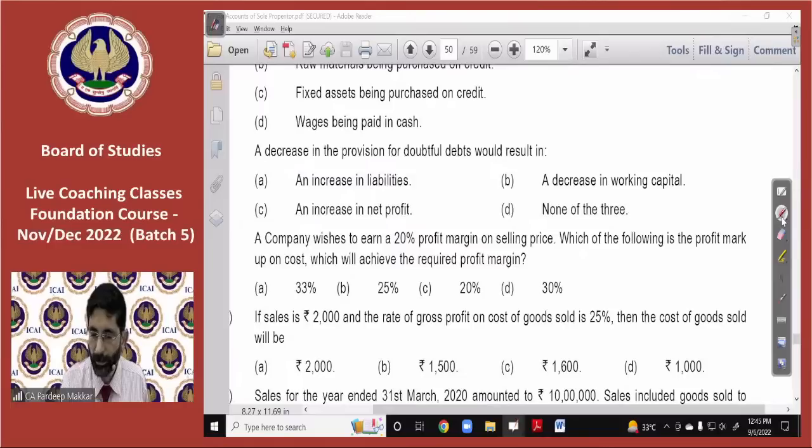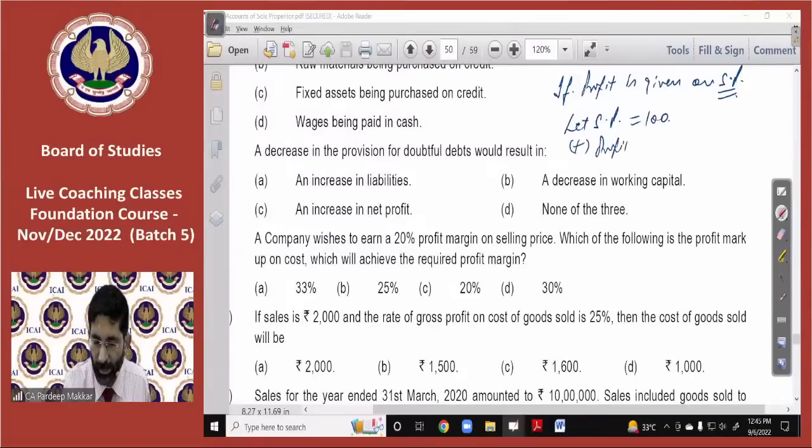If profit is given on sale price, then what we are doing, we are assuming let's sale price 100 and we are adding profit in it. Like in the given case it is 20% of 100. So this is 20% of 100. This is 120. Sorry, in this case we are going to calculate the cost, because if sale is given we have to calculate the cost, if cost is given we have to calculate the sale. Normally this is the concept.